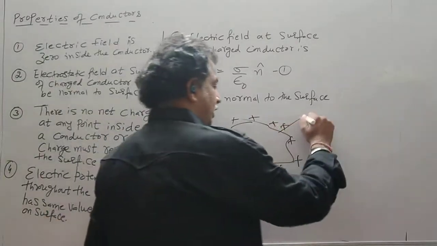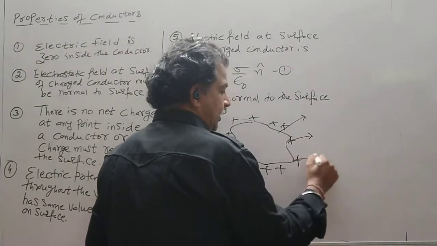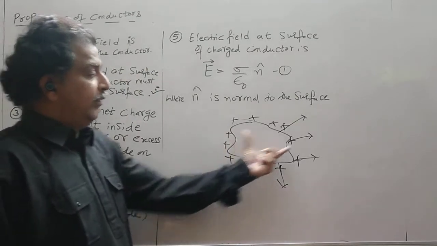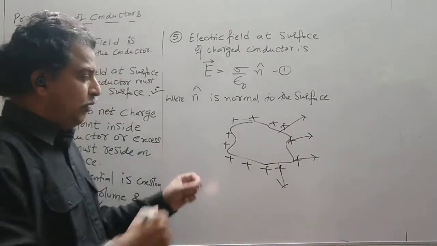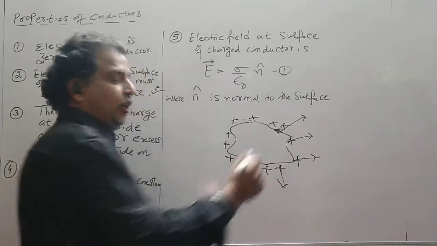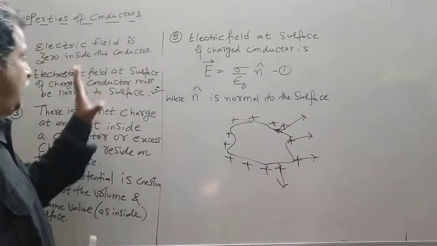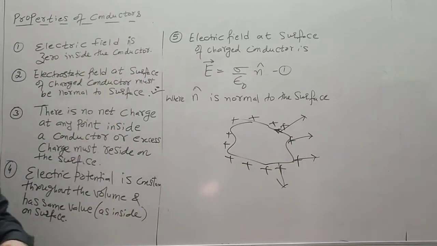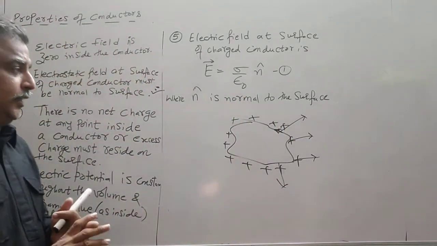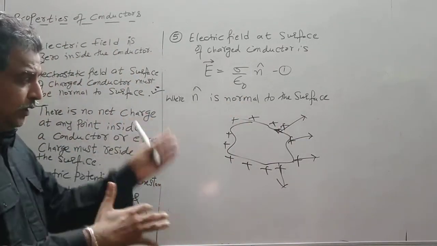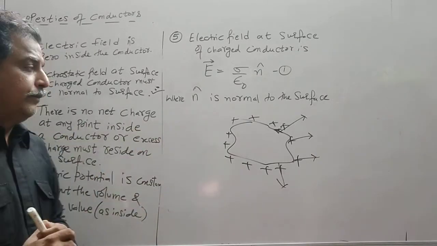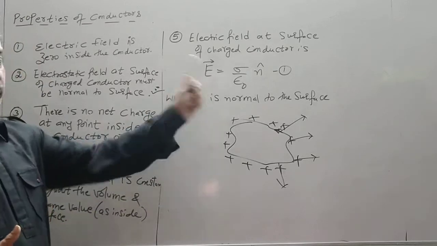Now the field is clearly radially outward and it should be normal. Since the surface is irregular, the field lines cannot be straight lines. So we have to draw it in such a way that if I take a small element, it makes an angle of 90 degrees. You have to remember that the field is always normal to the surface. However, we are taking it as radially outward. I am drawing it as a straight line. It will not be a straight line because the surface is curved, but it should be normal.